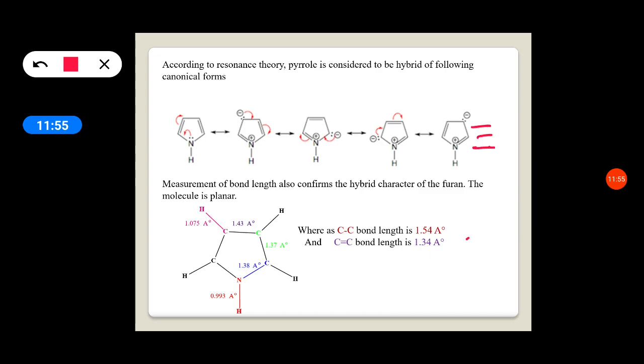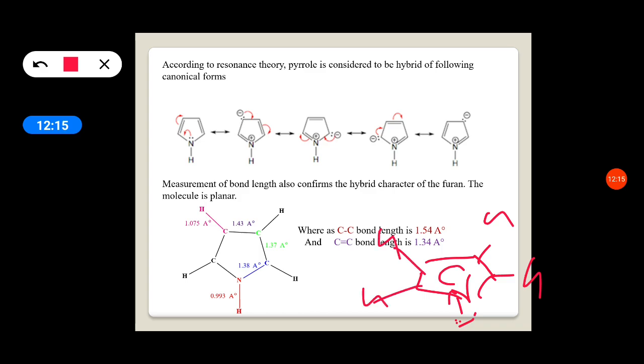We can represent that hybrid structure as the five-membered molecule with hydrogen, all the carbon-hydrogen bonds present here, and a circle inside, so that there are no fixed double bonds. The circle represents the hybrid of all these canonical forms.